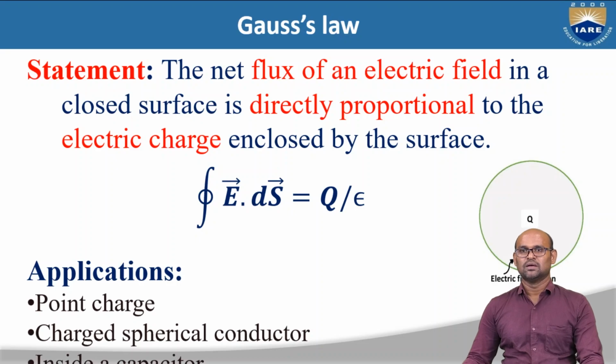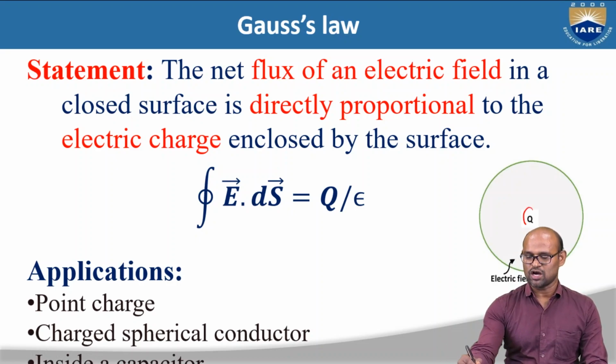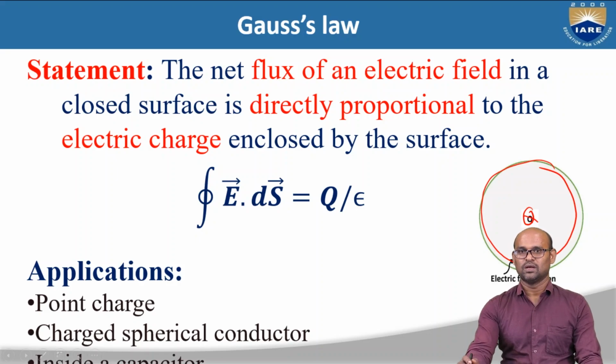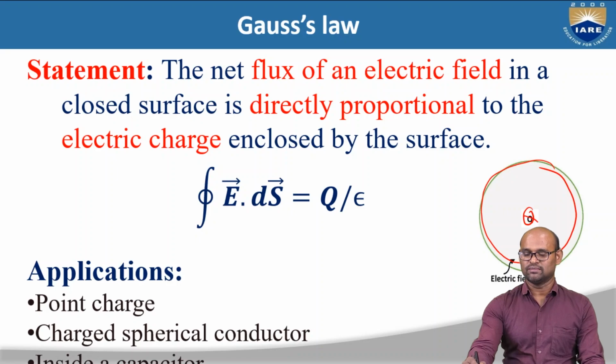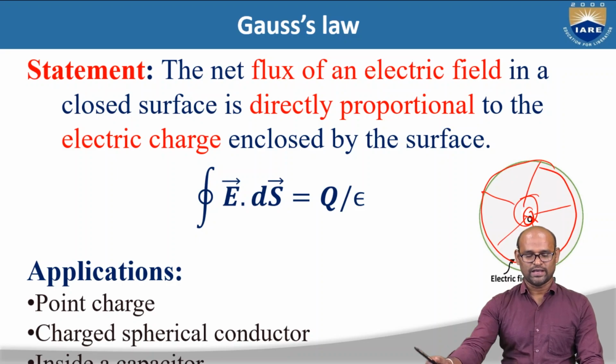That means if there is a charge Q enclosed in a closed surface, the net electric field generated by this charge is proportional to the amount of charge in this closed surface. That is Gauss's law of electric field. Some applications are given here.